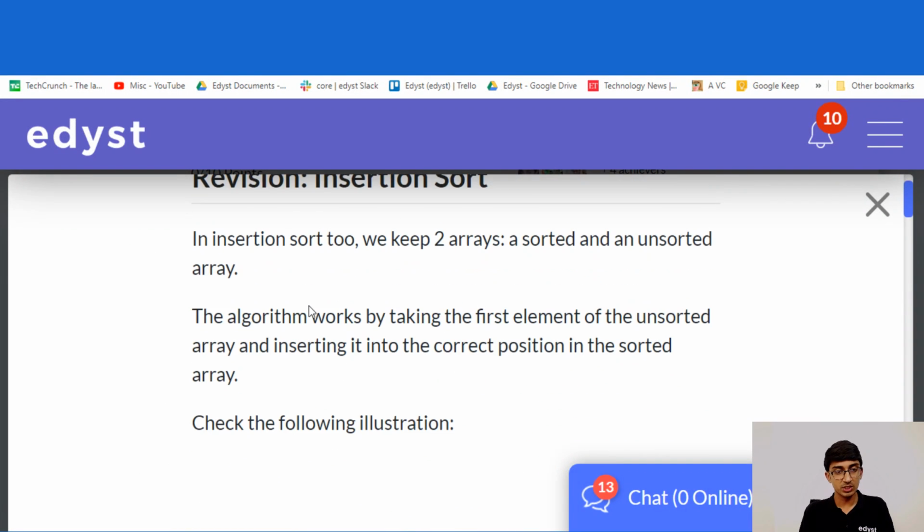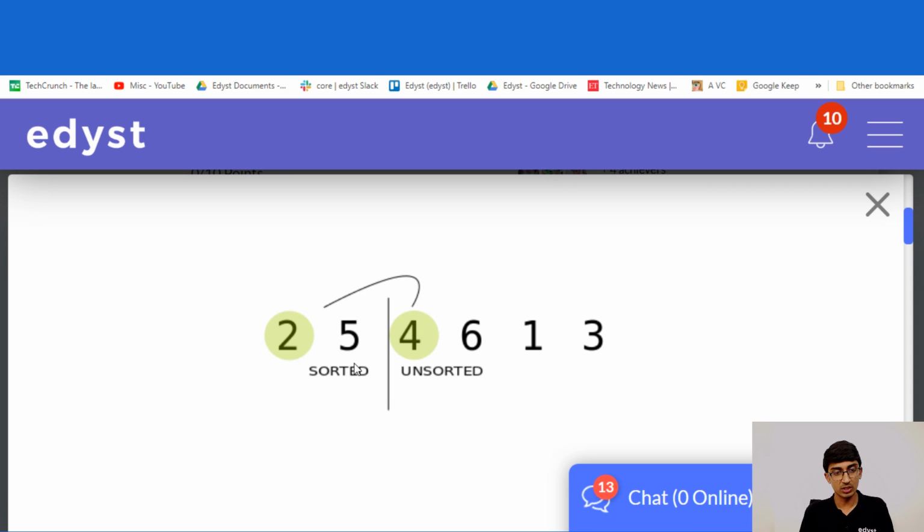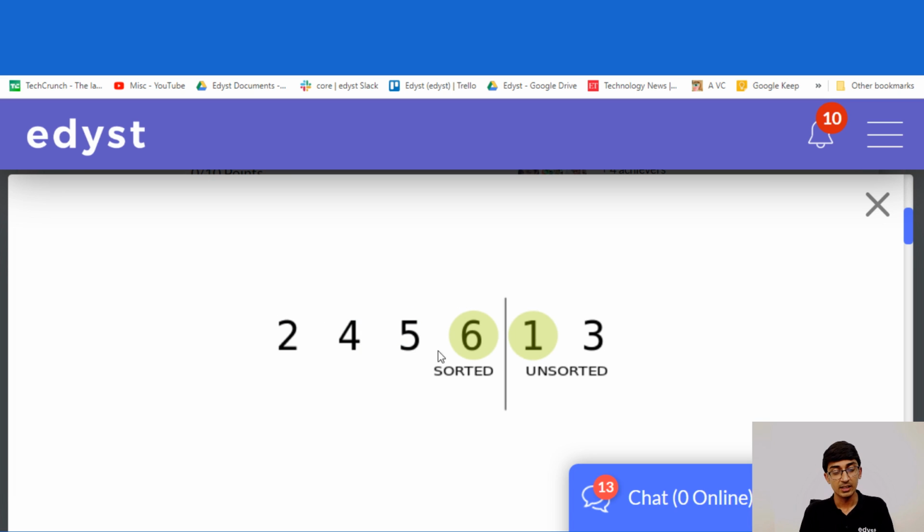In insertion sort, the way it works is we keep two arrays, a sorted and an unsorted array. We keep inserting from the unsorted array into the sorted array, such that the new array is also sorted.